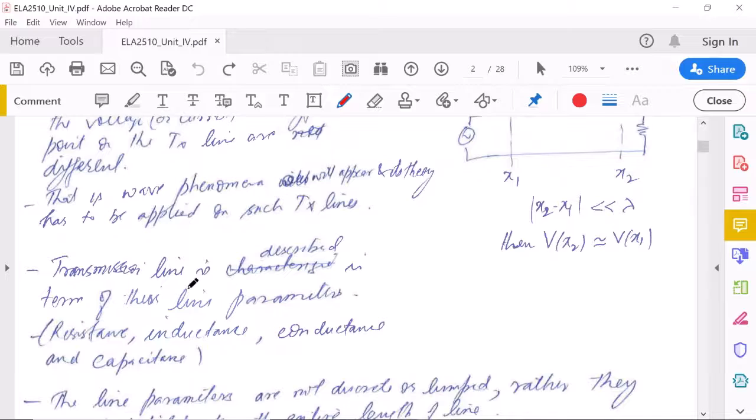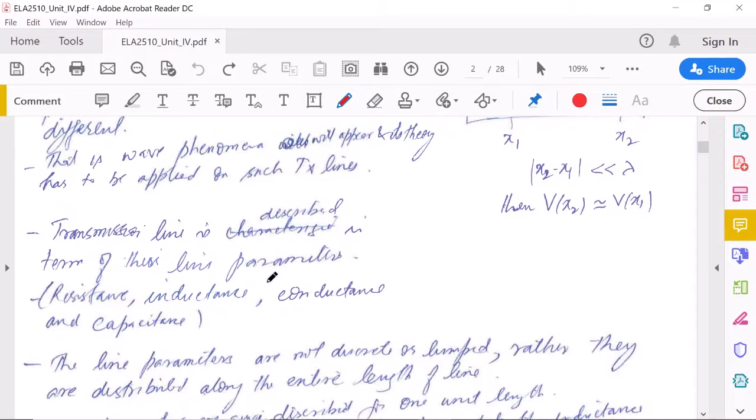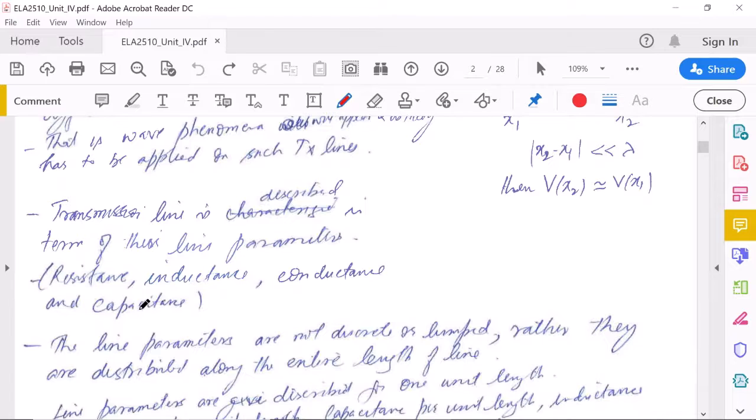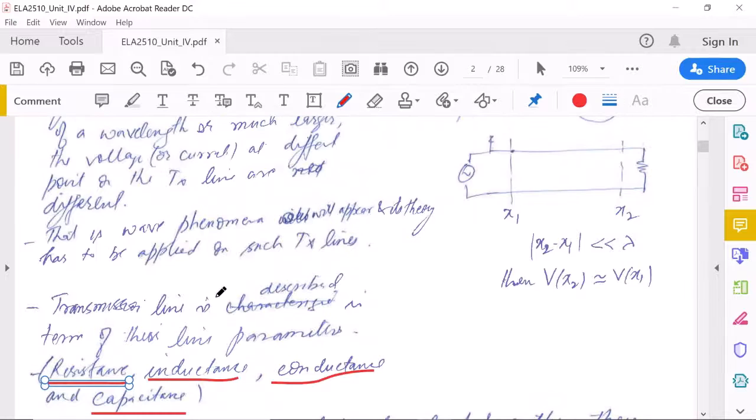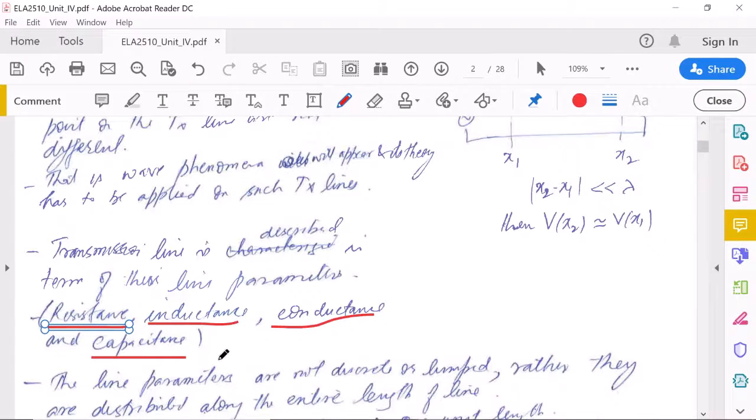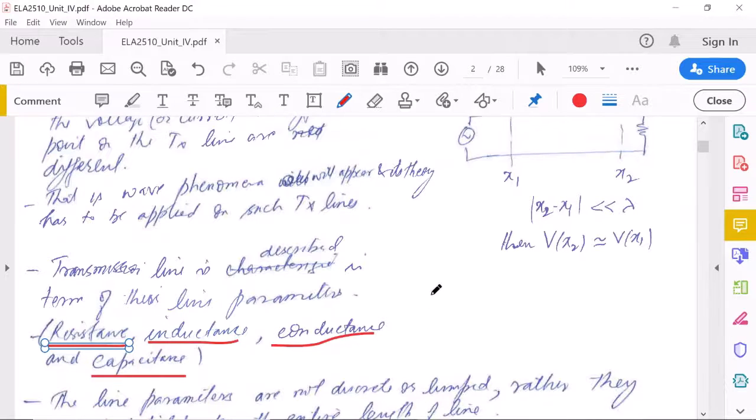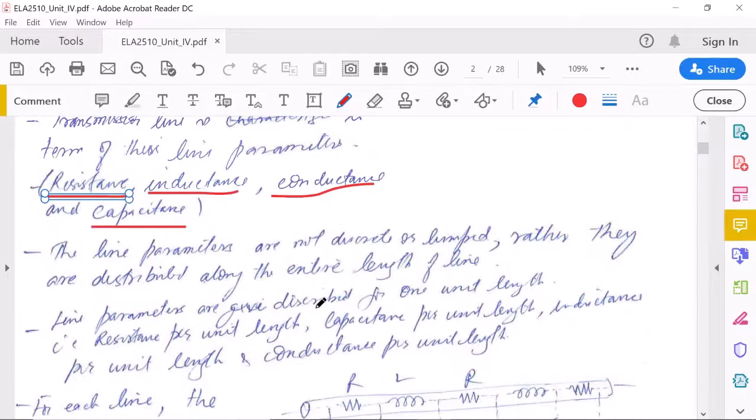Now, the next part: to describe the transmission line, we use its parameters. There are four parameters: resistance, inductance, conductance, and capacitance. Resistance and inductance are for the conductors, and conductance and capacitance are for the dielectric between the two conductors.